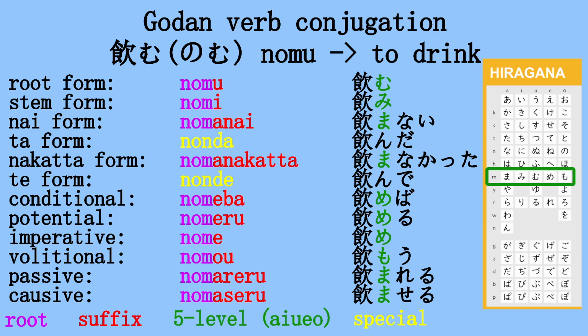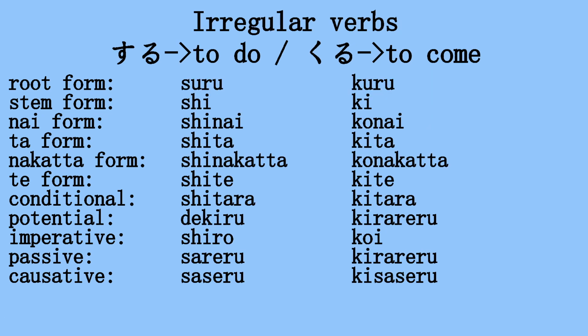So don't worry about them for now. Then sadly there is some more bad news. I'm afraid the exceptions won't end here. There are verbs that don't fall into either of the two categories, Godan nor Ichidan, because their conjugations are completely different. The good news is there are only two verbs in the exception category, and that's suru, to do, and kuru, to come.